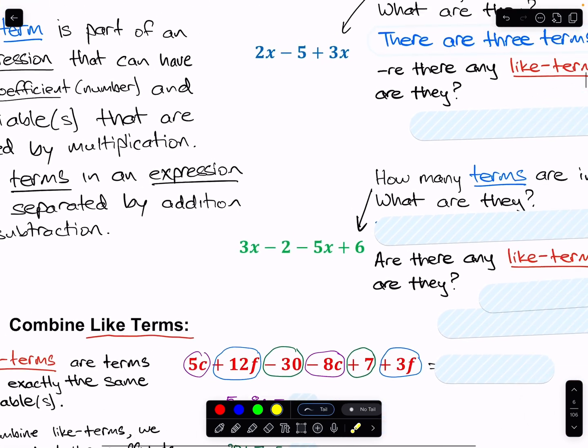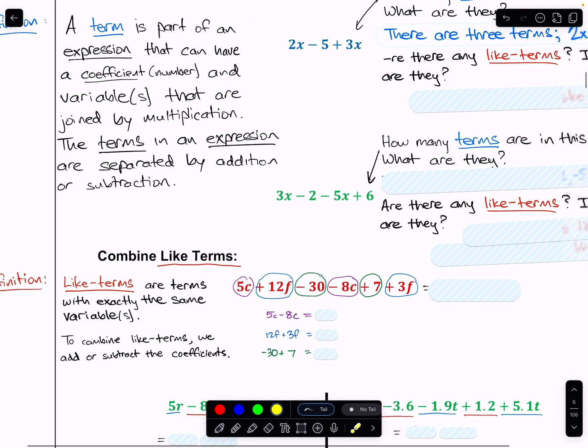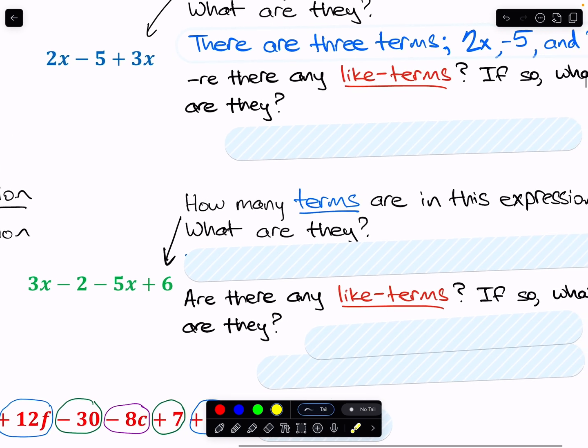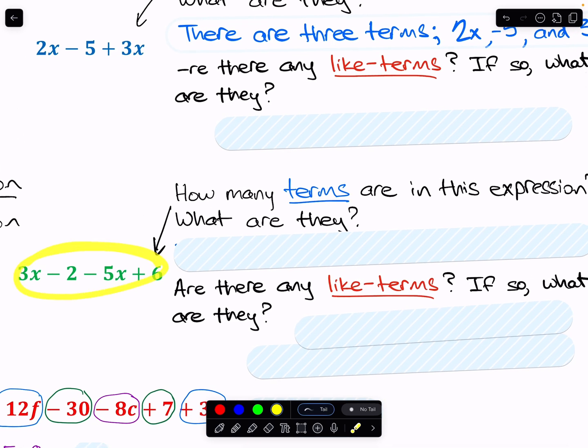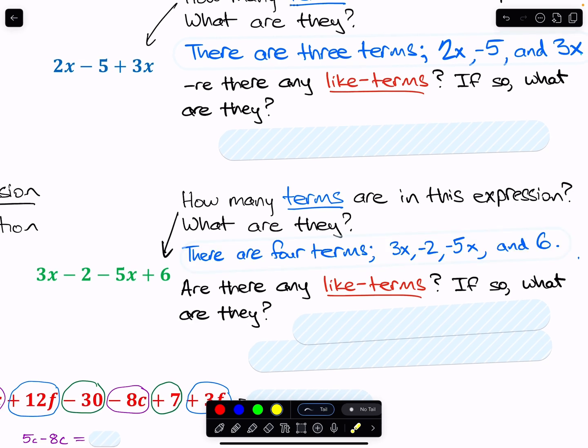Let's go ahead, I have a red definition here for you, but before we get to that, let's go over the blue stuff here. So how many terms are in this expression and what are they? Take a moment, pause the video if you need. How many terms are in that green expression there? There are 4 terms: 3x, minus 2, minus 5x, and 6.